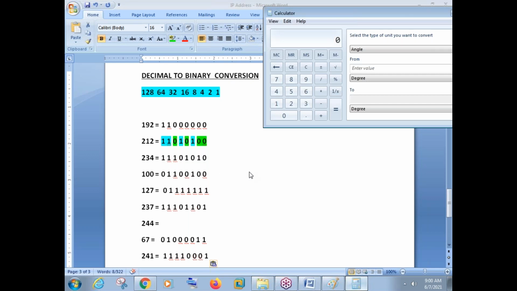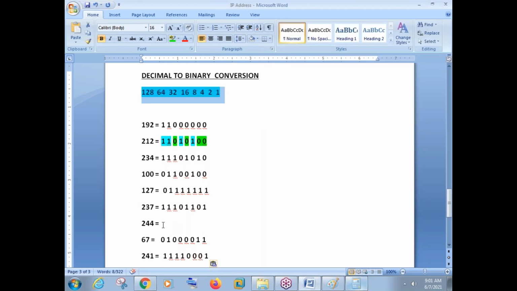Okay. So my first question here is, can you subtract 128 from 244? So 244 minus 128. 128 is a lesser number, right? So of course we can do this. How much is the output? 116 is the output. But what we need to do now is take a break here and go back and just write the bit value as 1, because we are able to subtract 128 from 244. So the first bit will be 1.